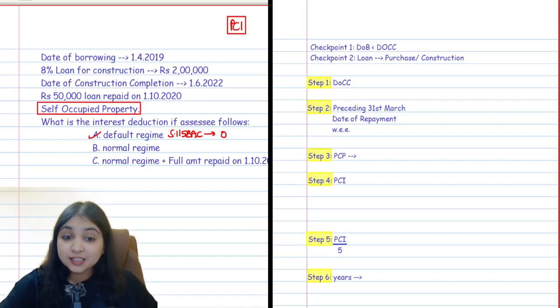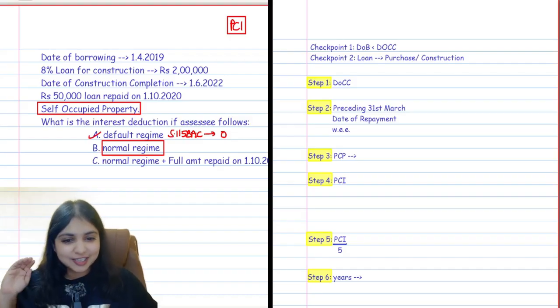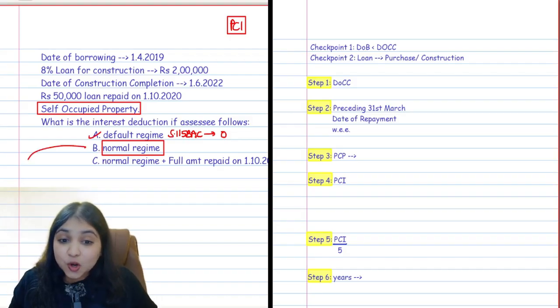Okay. The whole drama is what if the assessee follows the normal regime? Listen carefully guys, you will enjoy this discussion. If the assessee is following the normal regime, then self-occupied property interest I will allow. But maximum how much will I allow? I have two limits, the 2 lakh limit and the 30,000 limit guys. When will the 2 lakh limit apply?